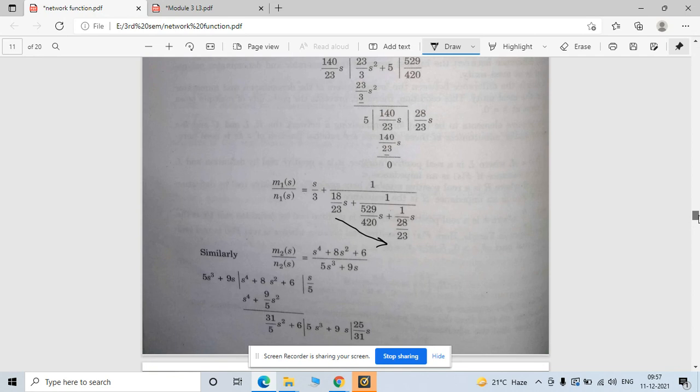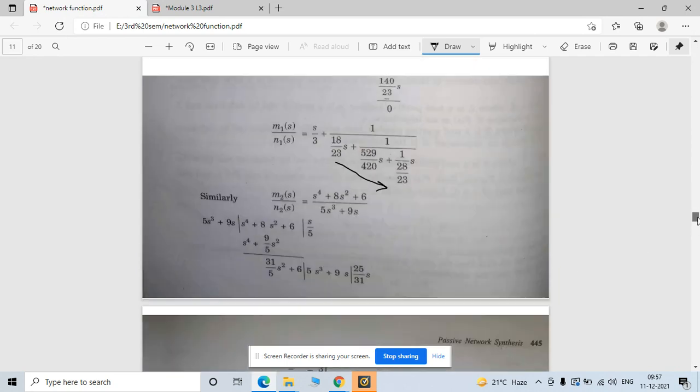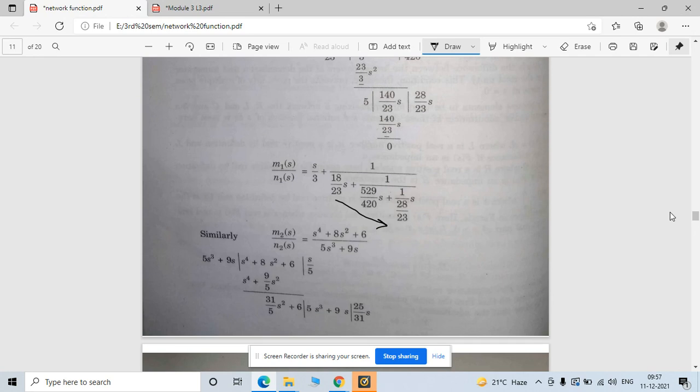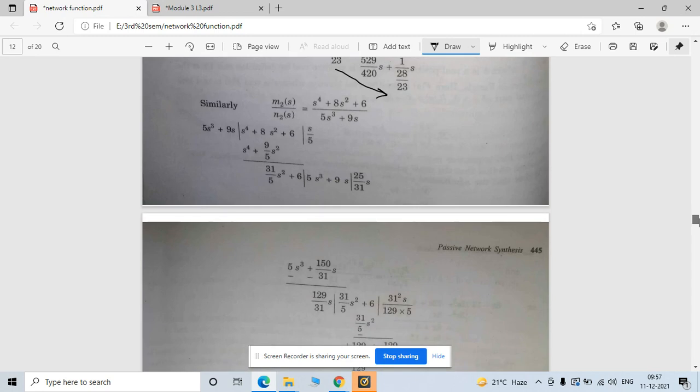Now I can also draw one standard circuit, and in that ladder circuit, if you remember, the impedance is also given in such a format. You can relate from that, but this is only the numerator part, so don't directly replace your circuit with that. Now, the second thing is the denominator, P2.